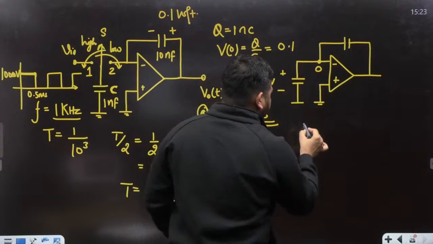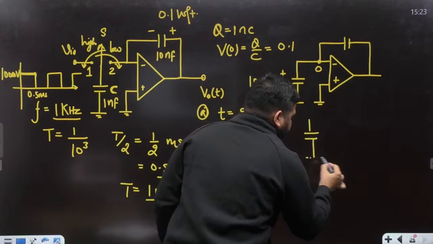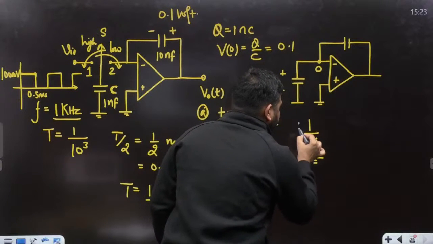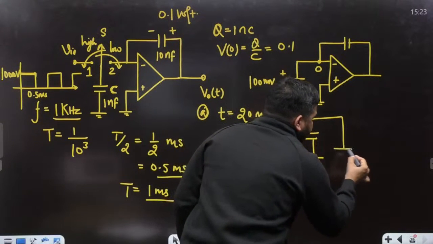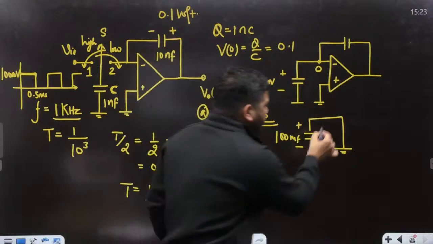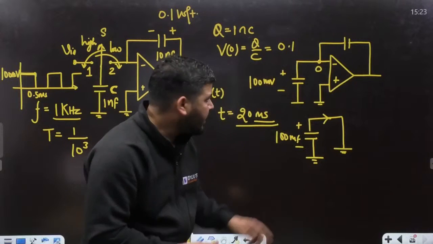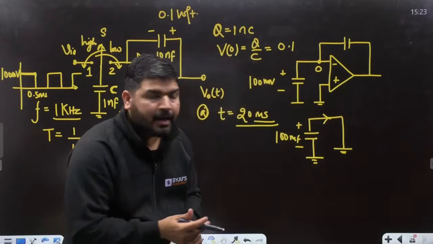We know that this is the capacitor and its initial voltage is 100 millivolt, and abruptly it is becoming 0. Now what will be the amount of current which will flow? You can calculate it in the Laplace domain.